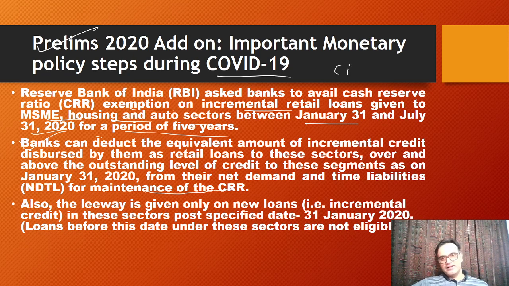You remember CRR? It is the amount of money that the bank has to keep with the RBI out of NDTL, and it's at 3%. On this, no interest is given by RBI even, and it is a kind of cost for the banks therefore. So essentially, a certain amount of relaxation has been given in terms of CRR, so the banks can lend more.